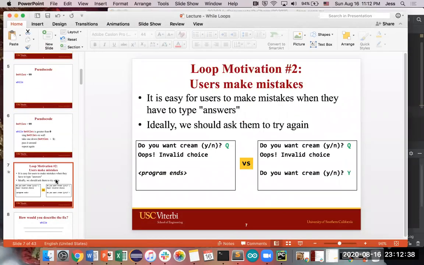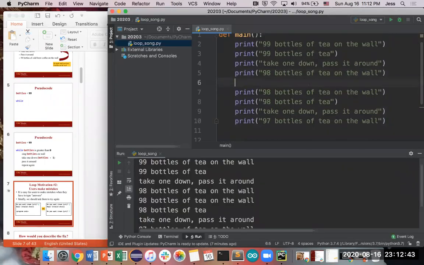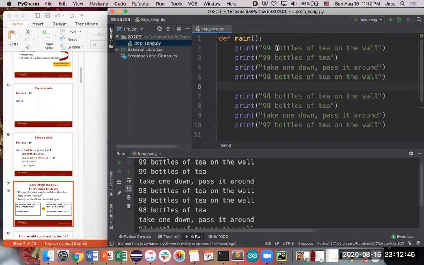So that's one reason why we might say, something that you'll notice about the song is there's a pattern where you have some number of bottles of tea on the wall, some number of bottles of tea, take one down, pass it around, one less bottle of tea left on the wall. Even though the number of actual bottles changes every time, it's still the same pattern. You have tea on the wall, you take a bottle out, you have less tea. And so this is motivation number 1. Sometimes in code, you will have actions that you want to repeat over and over again, but you don't want to write all those lines of code over and over again. So that's motivation number 1.